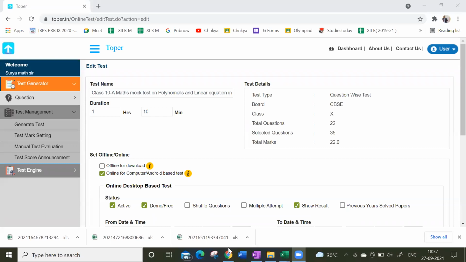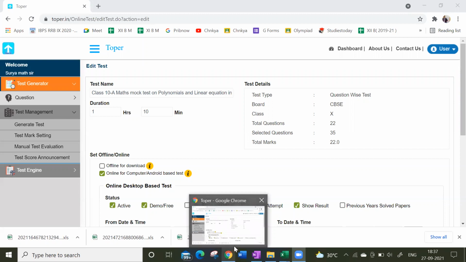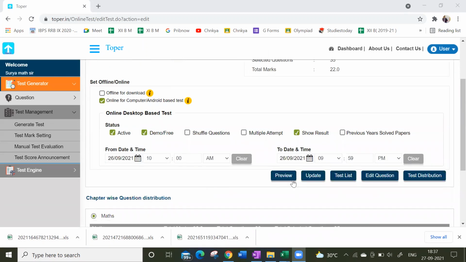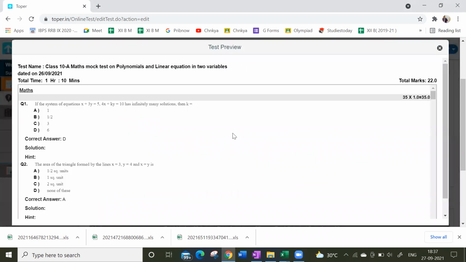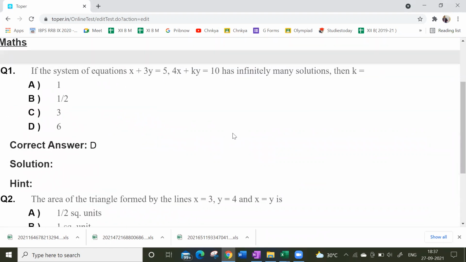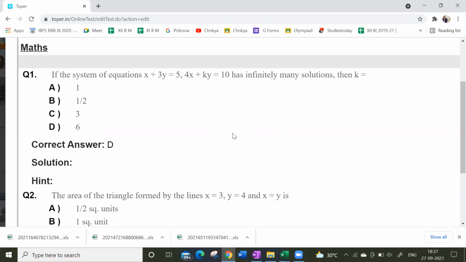So look at this here. Tell me, first question. Any doubt in the first one? Guys, any doubt in the first one?